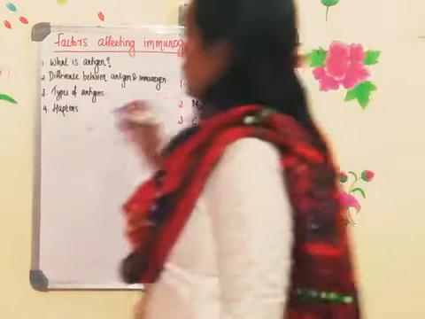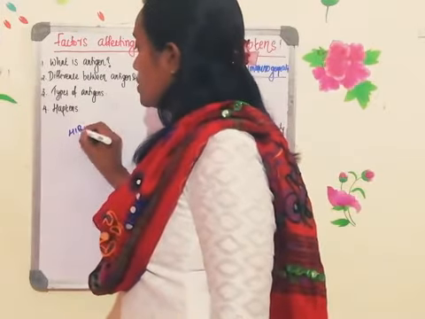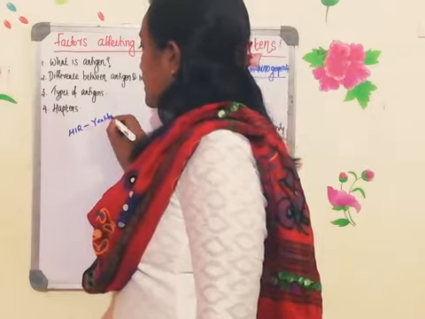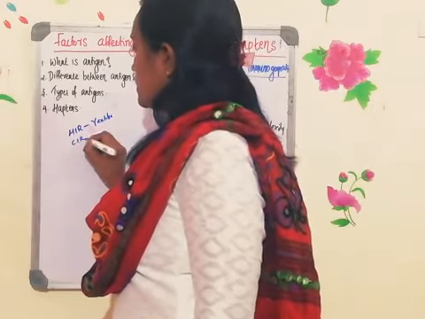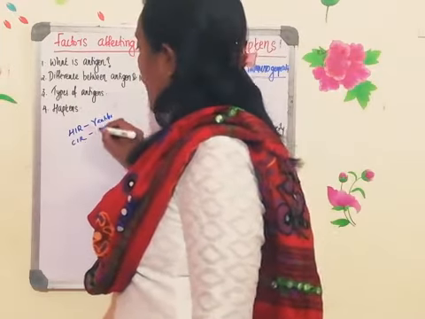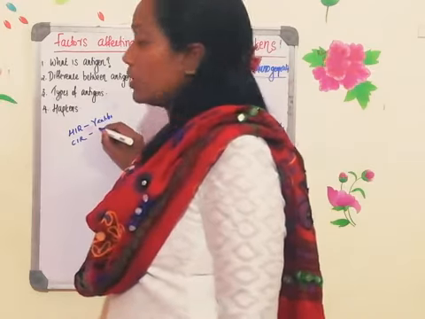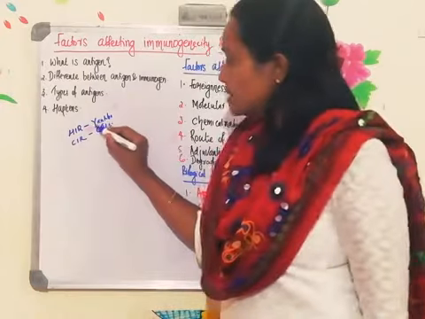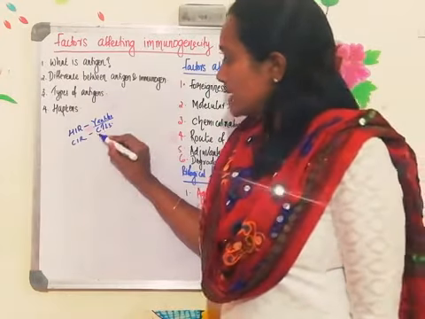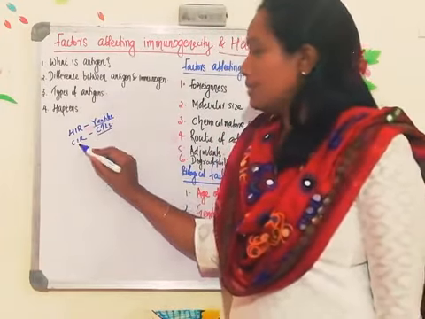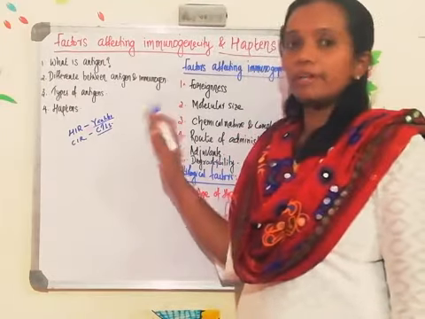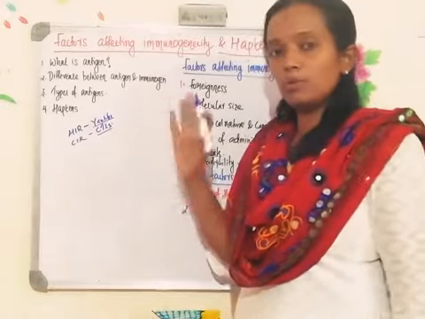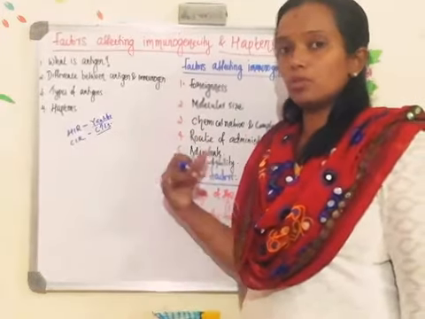What is the product of the humoral immune response? The humoral immune response product is antibodies. And for the cell-mediated immune response, what is the product? The activated T lymphocyte, which is called the cytotoxic T lymphocyte. Clear? So antibodies are the product of the humoral immune response, and CTLs are the product of the cell-mediated immune response. This we have already discussed. I think all of you remember that.